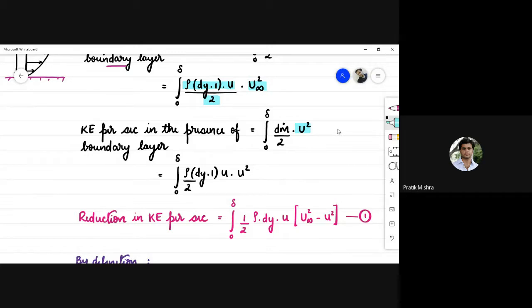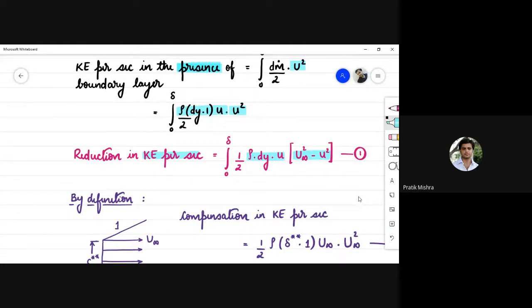Now we are going to calculate the reduction in kinetic energy per second. Subtract. Reduction in kinetic energy per second is the difference of these two terms, that is the kinetic energy in the absence of boundary layer and the kinetic energy in the presence of boundary layer. So when you calculate the difference here, you need to obtain the value integration 0 to delta half rho dy into u in brackets u infinity square minus u square. Say it as equation number 1. This is the reduction in kinetic energy because of the existing velocity gradient.